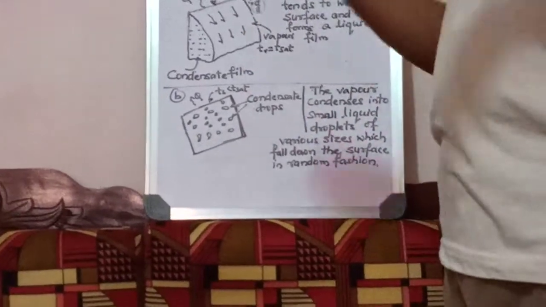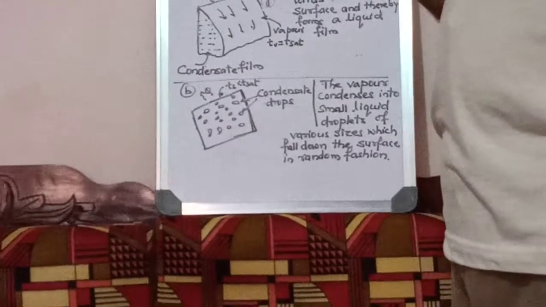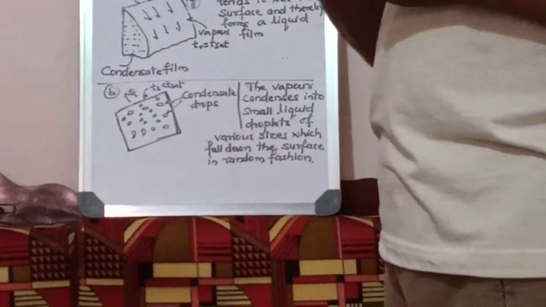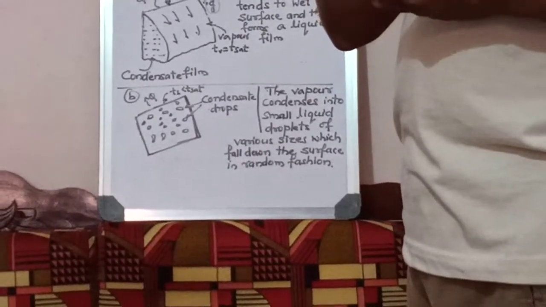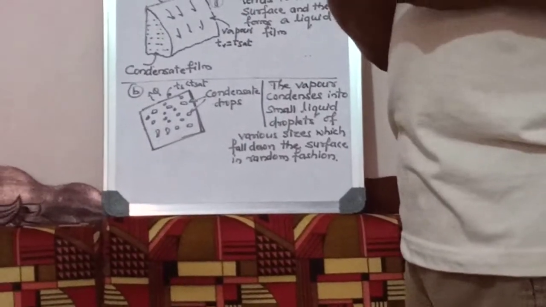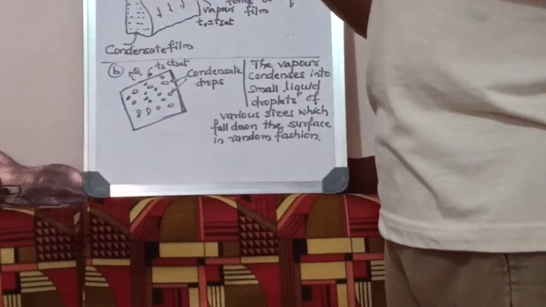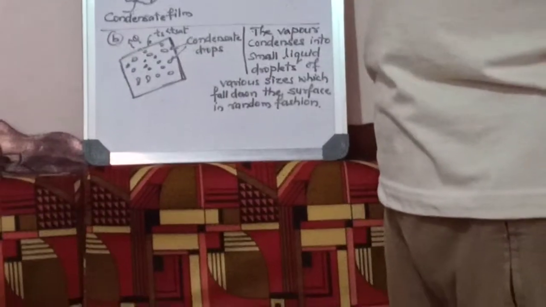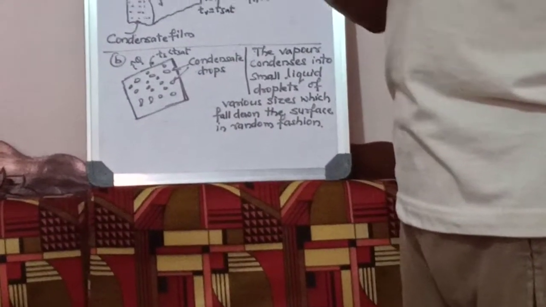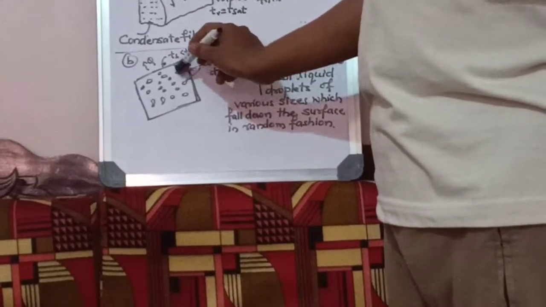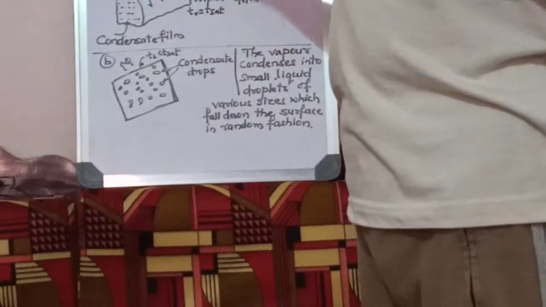The droplets fall down in a random fashion, but that is only for one time, because when the surface becomes wet, the second set of vapor will not have a dry contact but a wet contact, because it is already wetted by the earlier layer of liquid. So the second, third, fourth and fifth layers will find the surface wetted only. Therefore, initially only we can have dropwise condensation, and later it is converted into film-wise condensation.